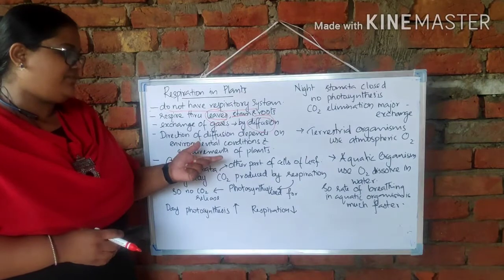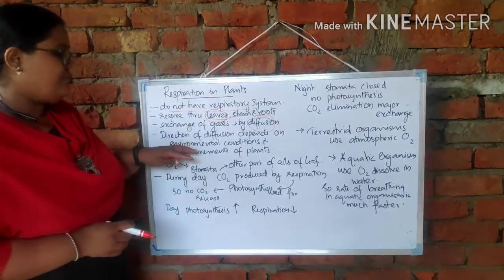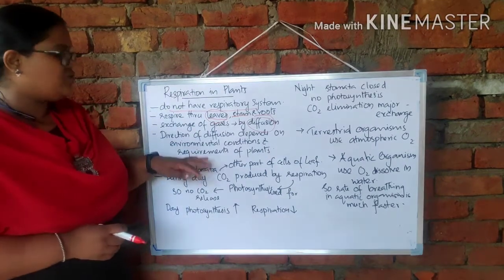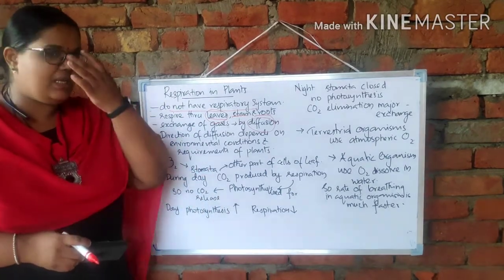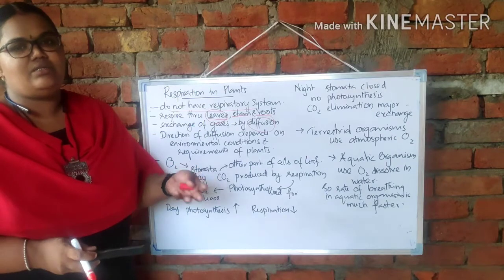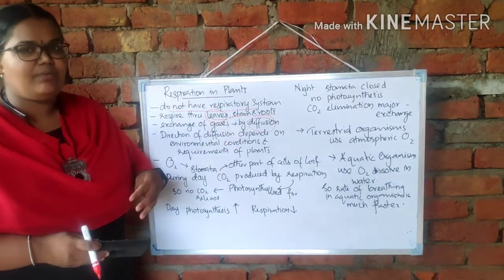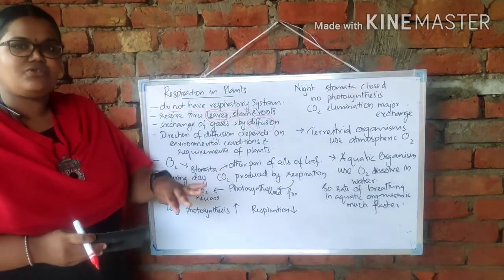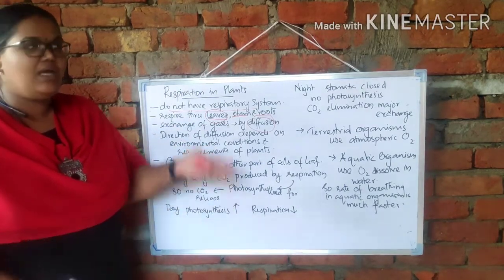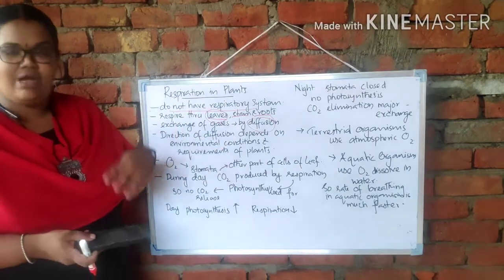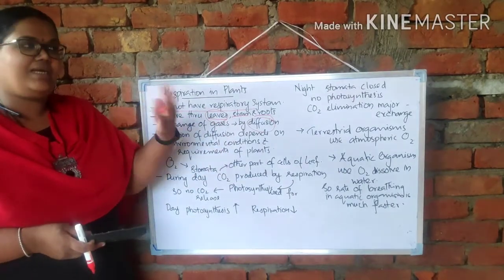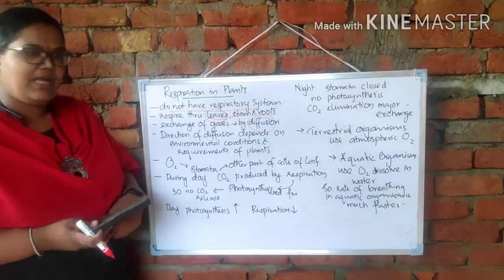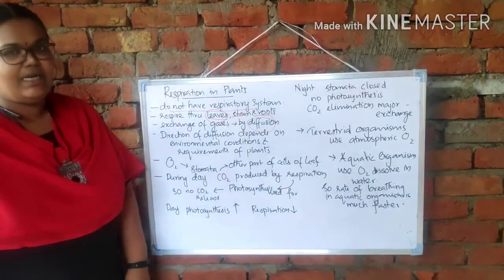Now the direction of diffusion actually depends on the environmental condition and also the requirement of the plants. That means if they need more energy, then oxygen uptake will be more and respiration will take place. If they are preparing food and storing it, then more photosynthesis will take place. Whether they need carbon dioxide or oxygen, that exchange will happen according to the requirement of the plant and also the environmental condition.